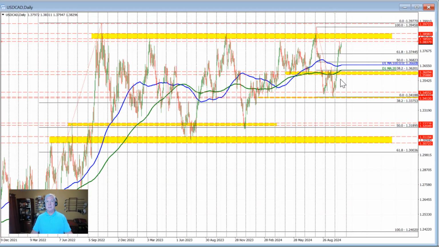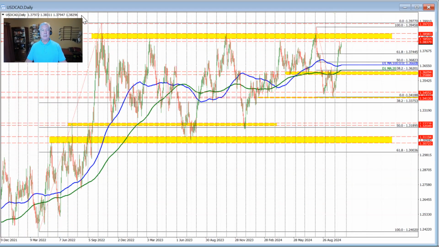Taking a look at the dollar versus Canada, it too is moving higher. This is a daily chart of it, and it's moving closer to the high price that we saw last week at 1.38379. It currently is trading at 1.3827, so just about 10, 11 pips away from that high. If we get above that level on this daily chart, we start to look toward these extreme swing areas up through here, which comes between 1.3859 and 1.3898.